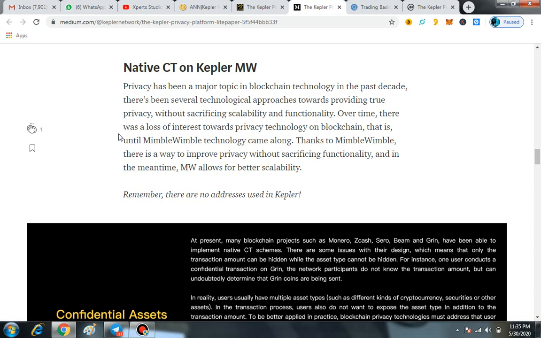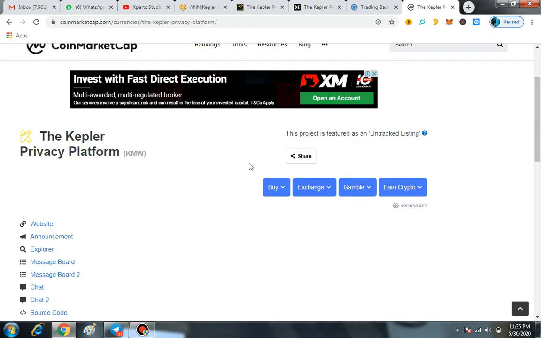So these are the major factors of the Kepler platform, as it will basically mention that it is, you can say, the privacy platform. The major thing regarding Kepler is that, for example, if you want to send anyone $100, only you have the record. No one else has any type of record that you sent him or her $100. So this is such a great thing, and you can say a new revolution in the crypto market, that the major coin, Kepler, is entirely a privacy platform.